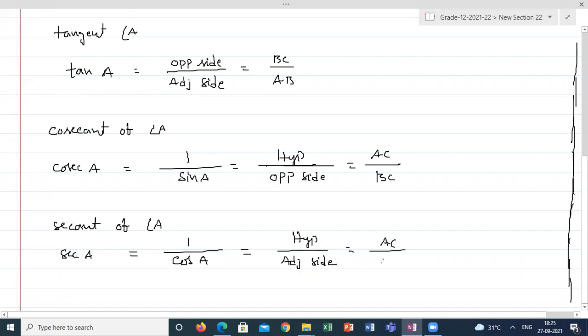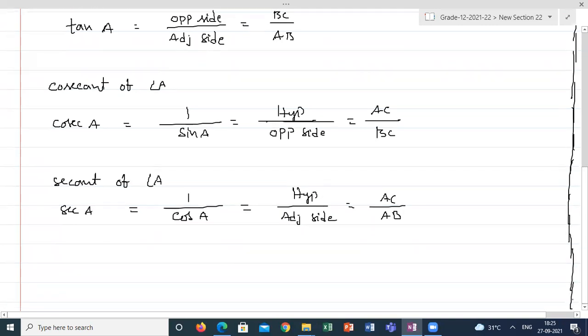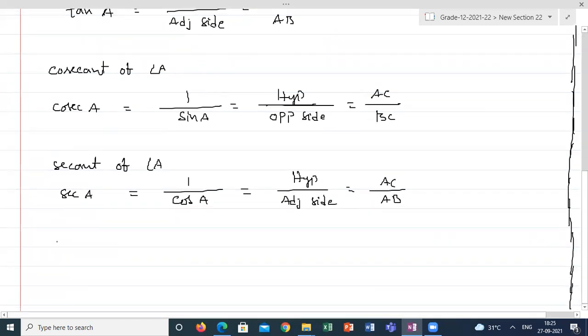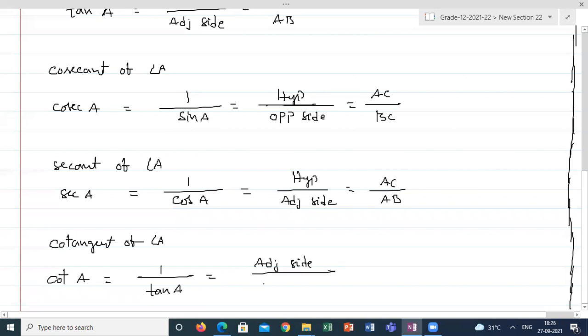The last ratio is the reciprocal of tangent of A, that is called cotangent of A. Cotangent of A, known as cot A, is equal to 1 by tangent of A or tan A, which is adjacent side by opposite side. The adjacent side is always referred to what angle you are taking in the ratio.